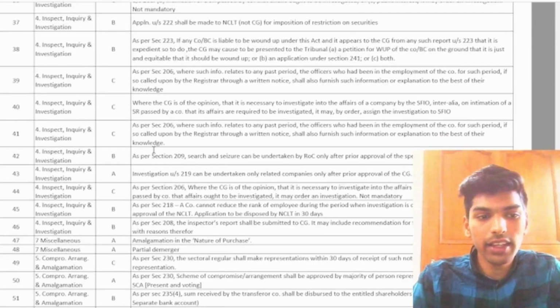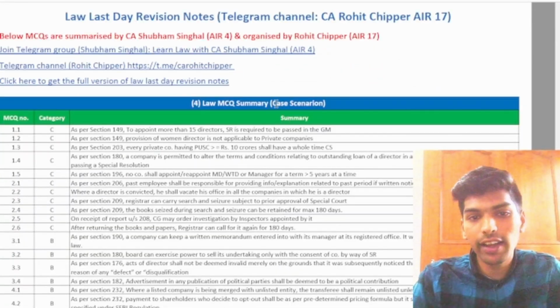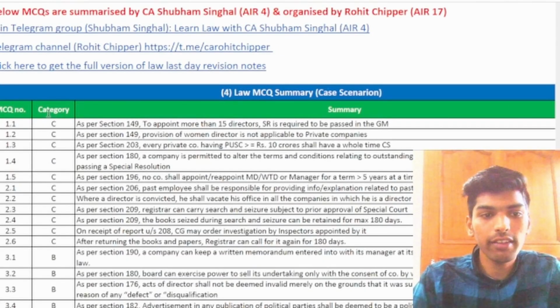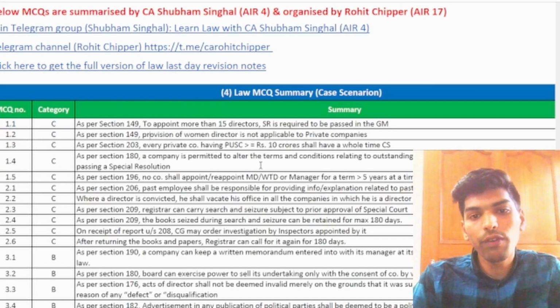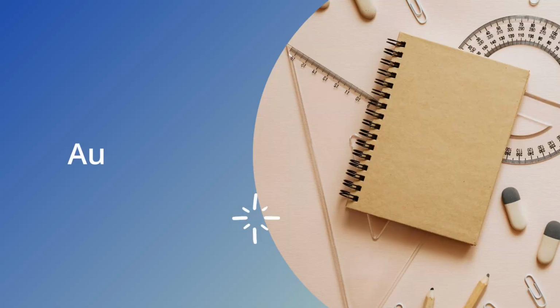This is the ICAI MCQ summary, and it also contains the case scenario summary. These are the case scenarios, the integrated case studies. Here is the MCQ number and here is the category, and this is the summary of the MCQ. So this is about the law. Now moving to the next subject.